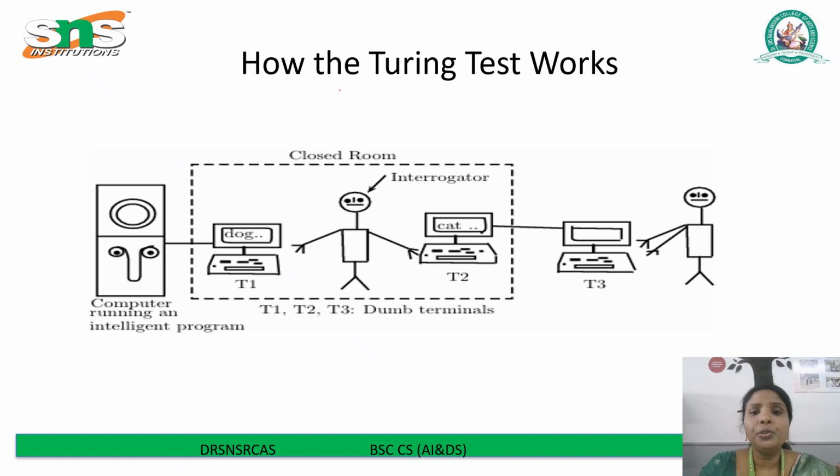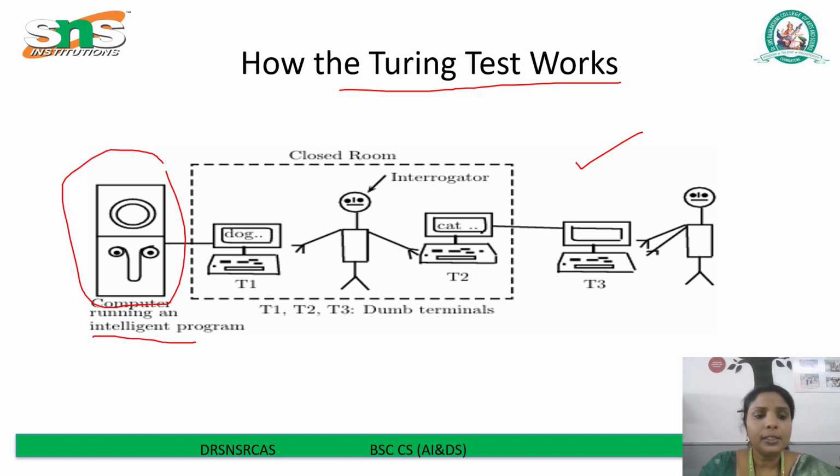So how does the Turing test work? This diagram illustrates how the Turing test is conducted to evaluate a machine's ability to demonstrate human-like intelligence. On the left side, there is a computer running an intelligent program. Then T1 and T2 are terminals. On the right side is T3.